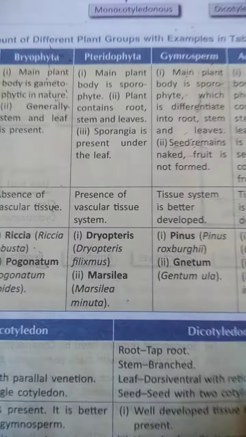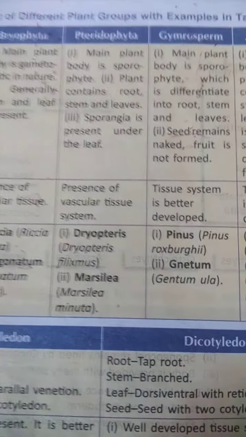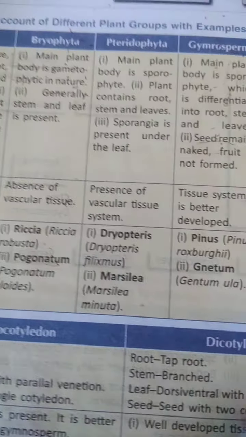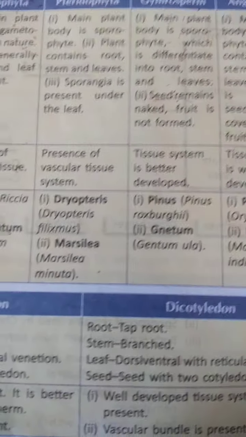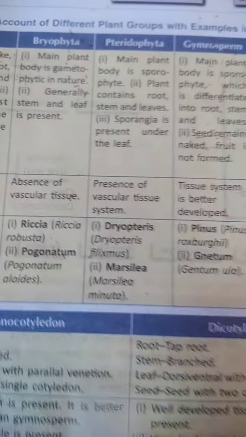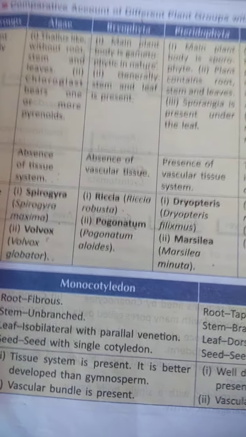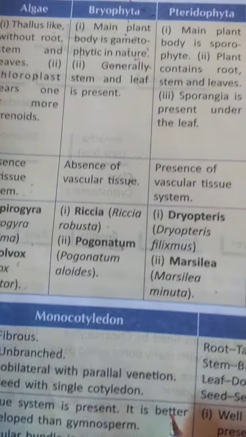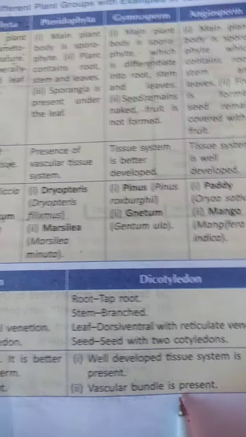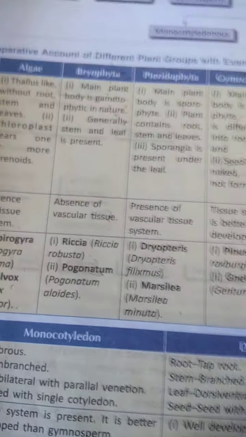But in the dicot, the taproot is present, stems are branched, the leaf arrangement is dorsiventral and reticulate venation is present. You can prepare this as a difference also, as a characteristic also. The tissue system is better developed than in the gymnosperm, and vascular bundles are present in the monocot, and here the well-developed tissue system and vascular bundles are present. So prepare this chart as a characteristic as well as with the difference.